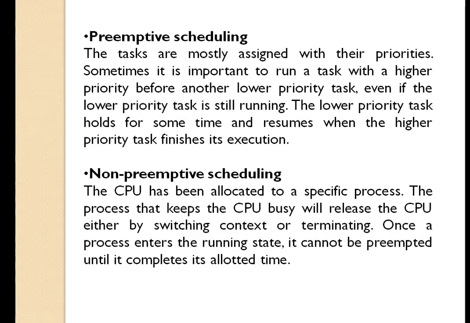So in such type of scheduling algorithms, even if a higher priority process comes, the CPU will not be removed or the CPU will not be allocated to the higher priority process unless and until the currently running process finishes its execution. Once a process enters the running state, it cannot be preempted until it completes its allocated time.